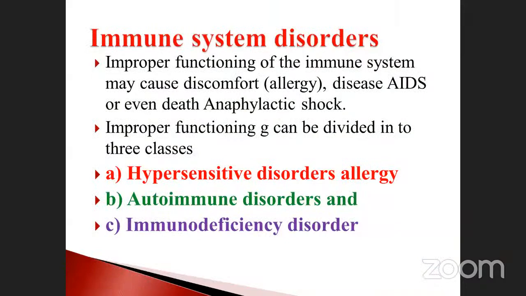Okay. And immune disorders, we are going to discuss very deeply. This is very, very important. You must note it down. Sometimes they may ask questions from these. Improper functioning of the immune system may cause discomfort, allergy, disease, AIDS, or even death. Anaphylactic shock. What is anaphylactic shock?